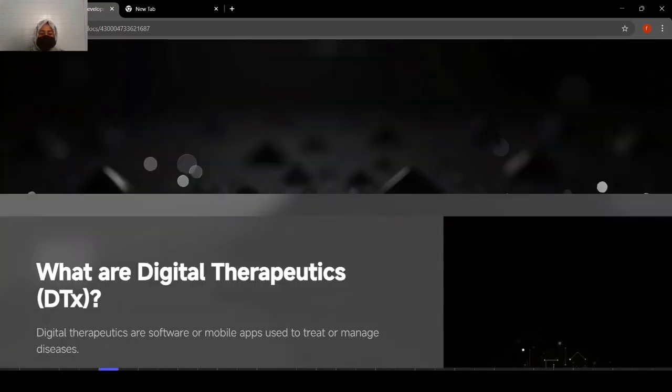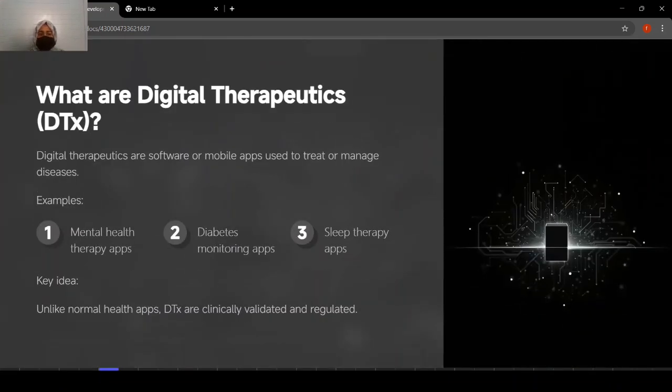So the first thing is digital therapeutics. What are digital therapeutics? Basically these are software or mobile apps used to treat or manage diseases. What are examples of it? We will see mental health therapy apps, diabetes monitoring apps, sleep therapy apps. These are just common examples of digital therapeutics, which consists of apps and software to treat and manage disease.